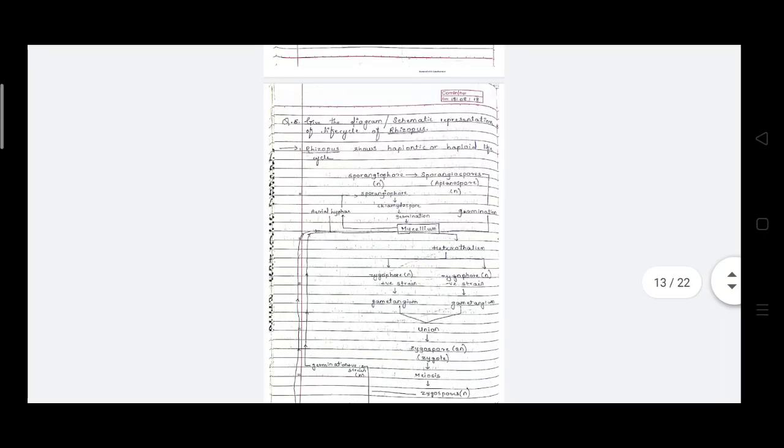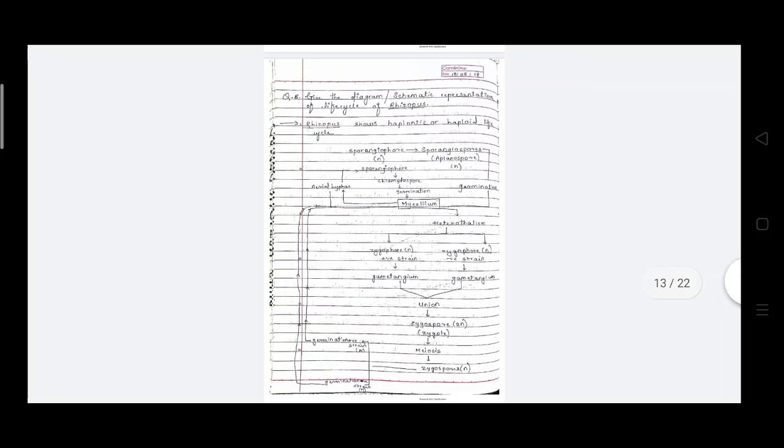And after the union of these two positive and negative strains, the zygospore or zygote becomes diploid. n and n combined gives 2n, so that is in diploid stage. Then this zygote undergoes meiosis and forms the zygospores.